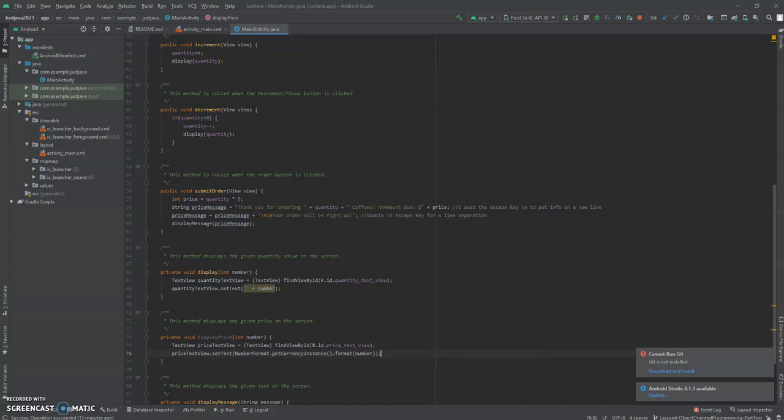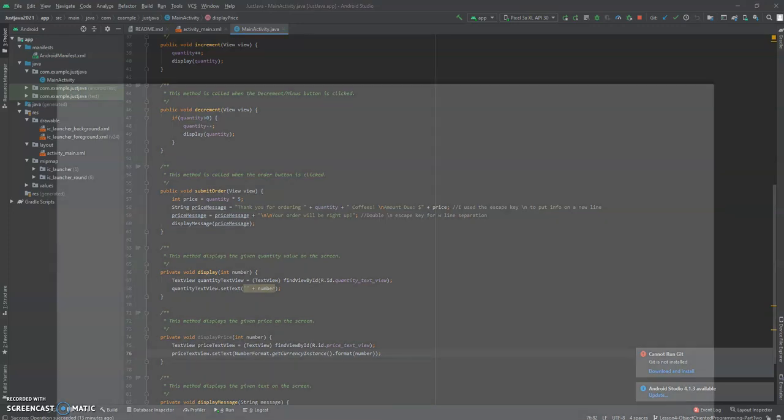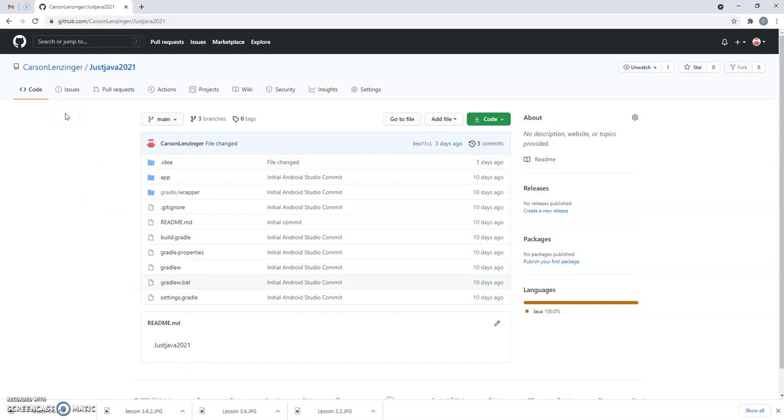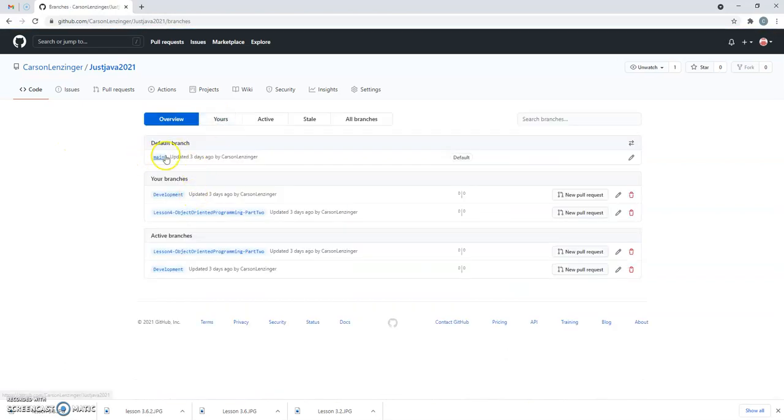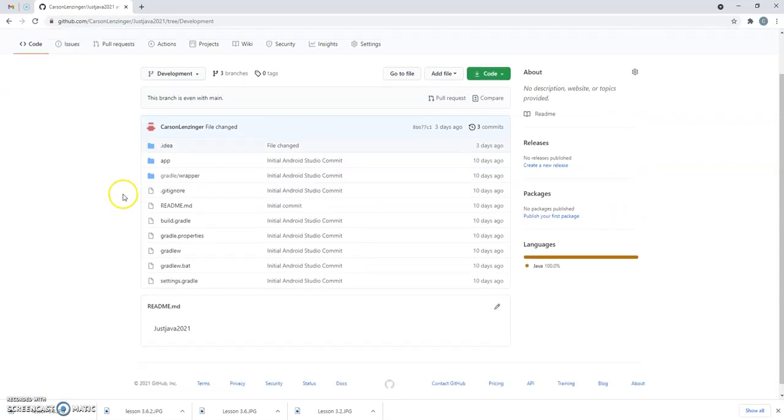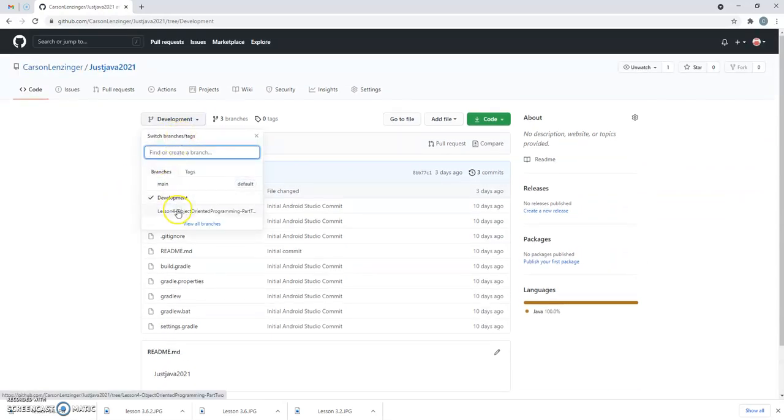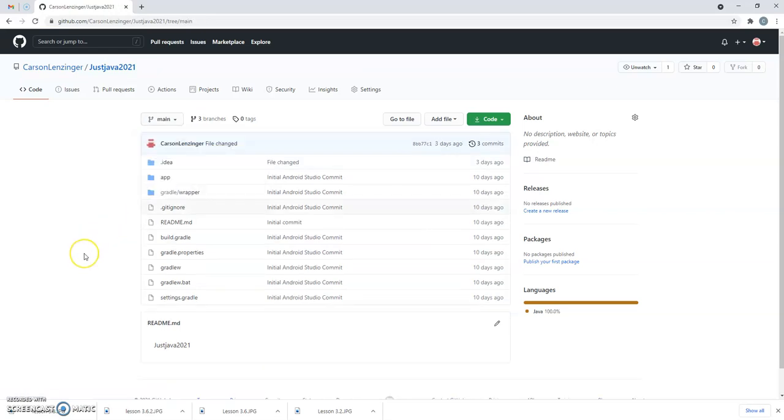I'm going to go through my GitKraken, or not GitKraken, GitHub. Show my GitHub. So here are my 3 branches: the main, the development, and the lesson 4 for right now. Usually there'd be a commit that I merged lesson 3 into the development and the main, but that did not happen because my lesson 3 was my main, so there was no difference this time.